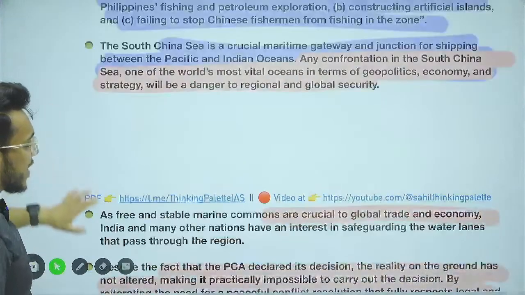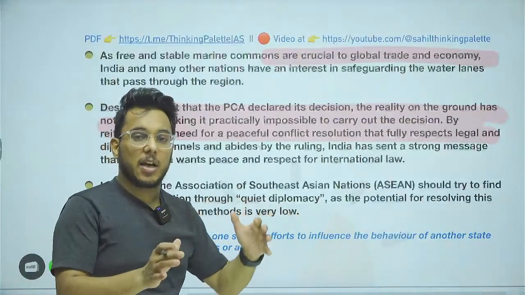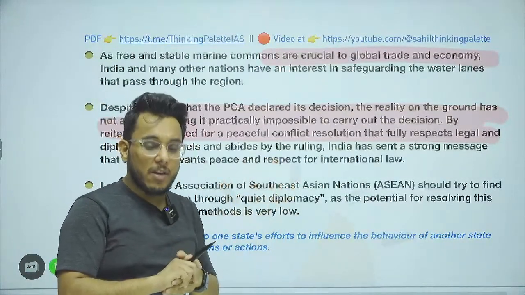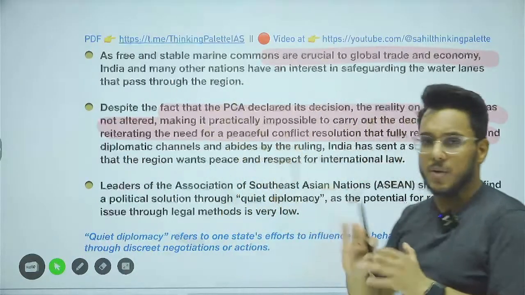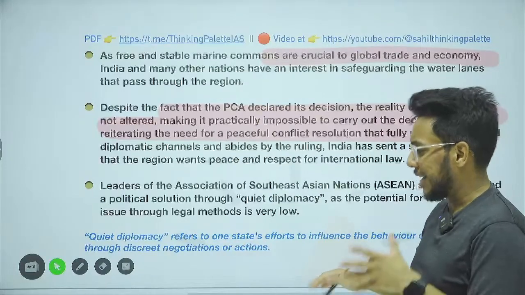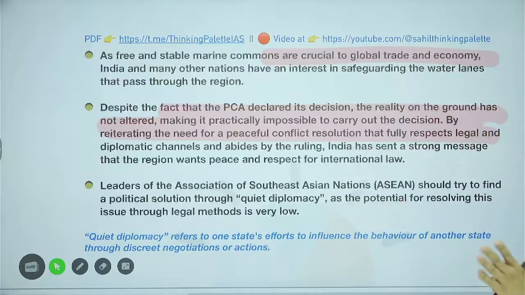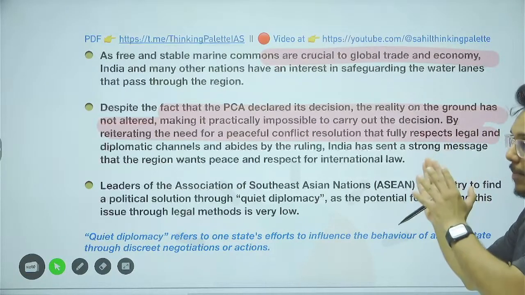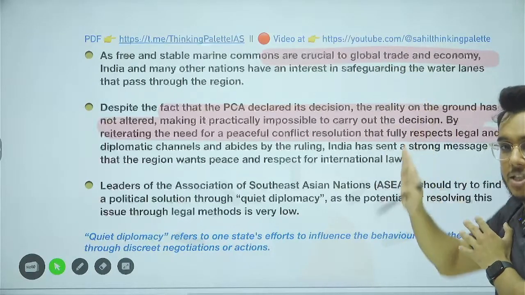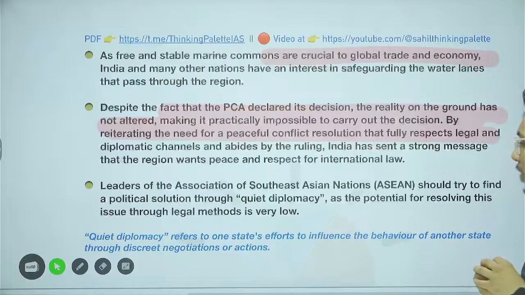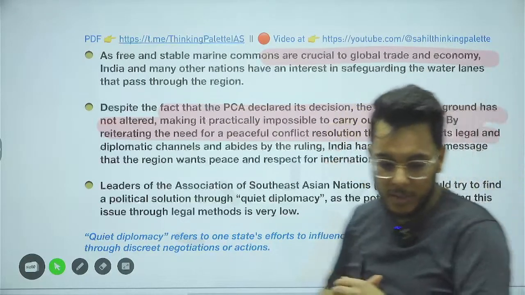But at the same time, any confrontation in the South China Sea, be it the Philippines and China or any other country, will negatively impact the freedom of navigation. So right now, quiet diplomacy is to be taken up by the Philippines. The Philippines should take the matter to different countries such as India, the US, and try to influence China so that China agrees.